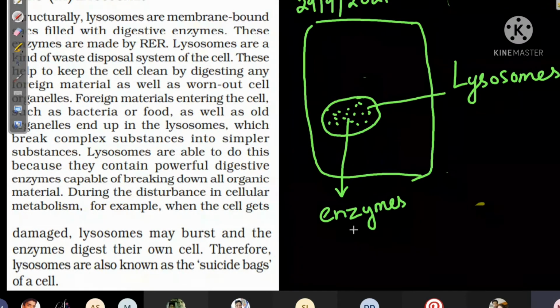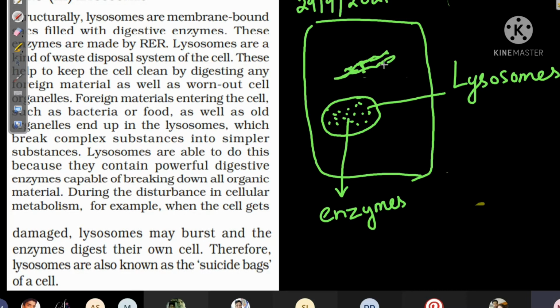The function of the lysosome is that if any other cell organelle becomes damaged, now you have learned endoplasmic reticulum, no? Suppose somebody came and stamped on the cell, and the endoplasmic reticulum became damaged, then immediately these enzymes present inside the lysosome will come out.